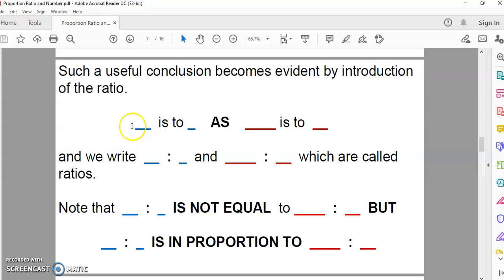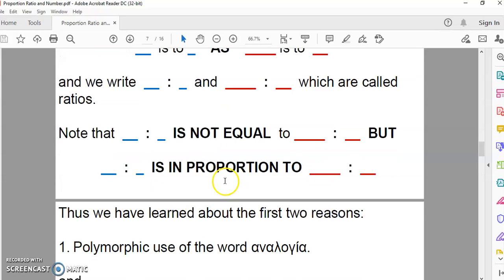So, if we look at these lines here, we could say that this blue line is to the smaller blue line as this red line is to this smaller red line, because this blue line happens to be exactly twice this little line, and this red line again twice this line. And so we can write that this ratio and this ratio are in proportion. They are not equal, by the way. They are not equal ratios. Otherwise, why would we write them differently? That's one of the reasons. So they're in proportion, but not equal.